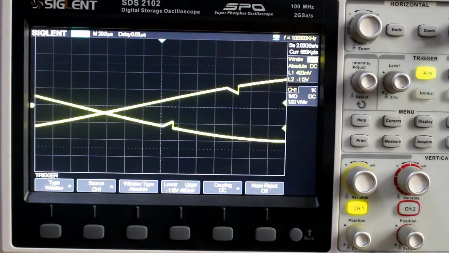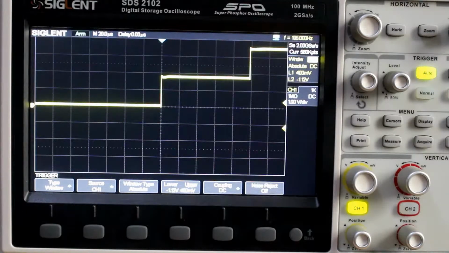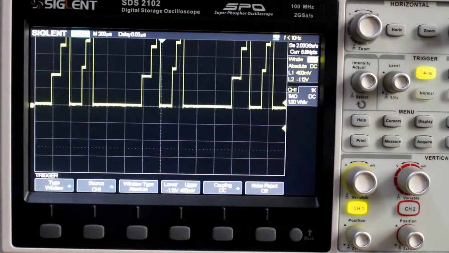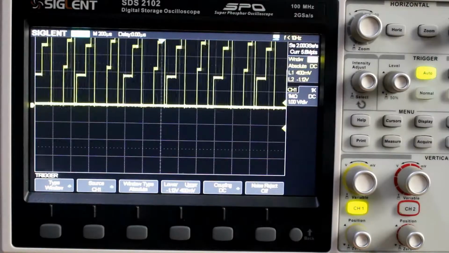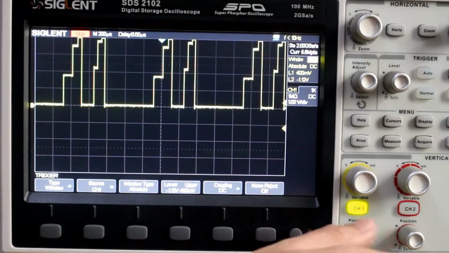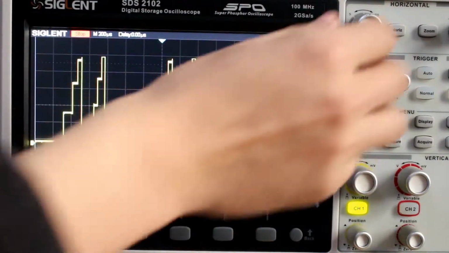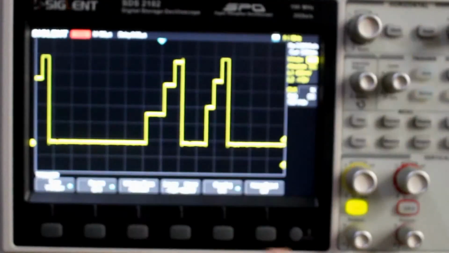Okay, so now we're going to input another kind of arbitrary waveform I've designed and put into the generator, so let's switch to that. Okay. Now, as you can see, if we move it down, let's stop it and then move it down. Okay, you can see it's kind of a stairs step design, and there's two of them.